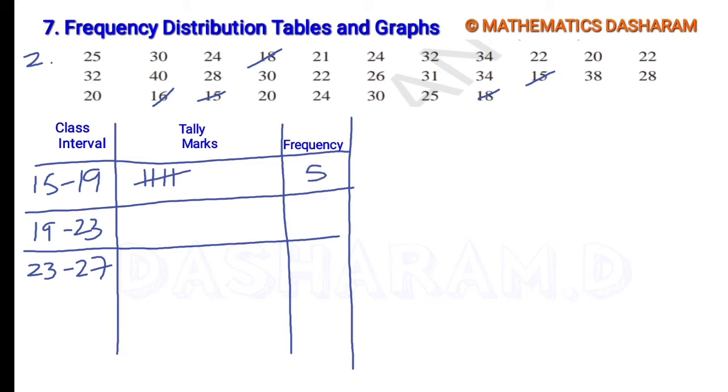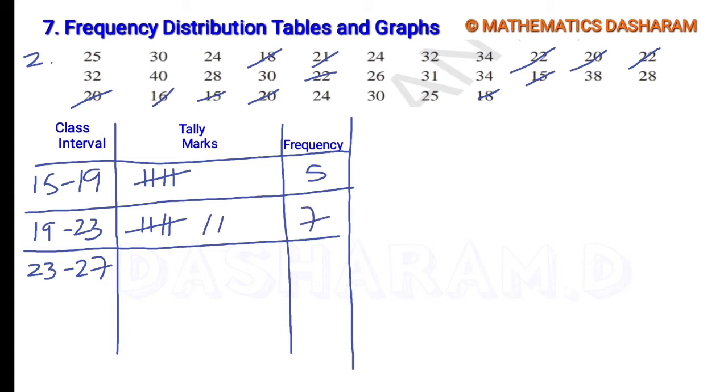Next, 19 to 23. That means 19 to 22.9, because 23 will come in the third class interval. So here 1, 2, 3, 4, next 5, 6, 7.